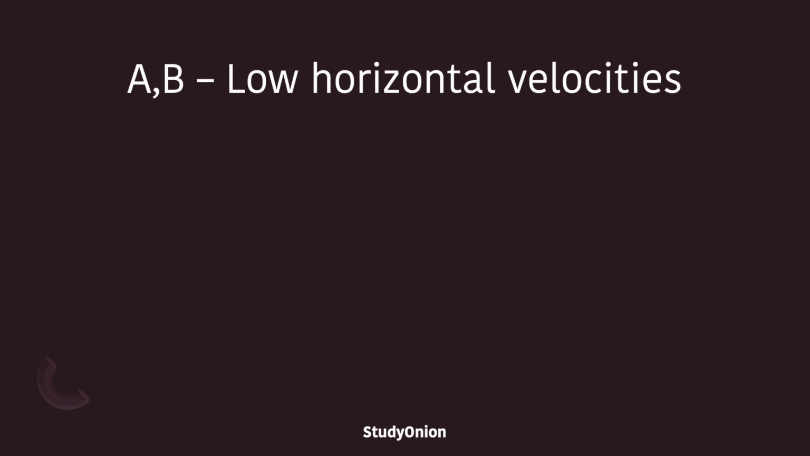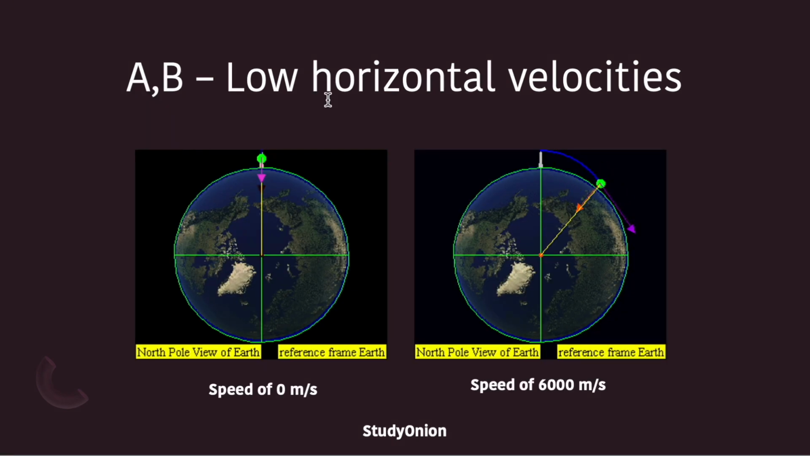Now, assuming that gravity does exist, A and B, depicted here on the slides, show what would happen if the object was launched with a low horizontal velocity. If it was launched with a velocity of 0, it would go straight down through the middle of the Earth. And if it was launched with a velocity of around 6,000 meters per second, then it would follow a trajectory that meant it would end up crashing onto the Earth.